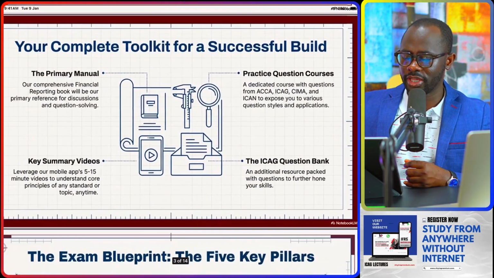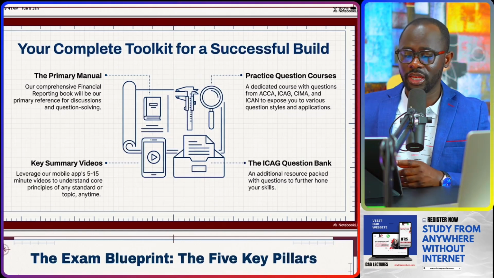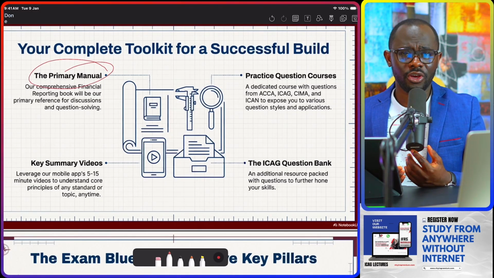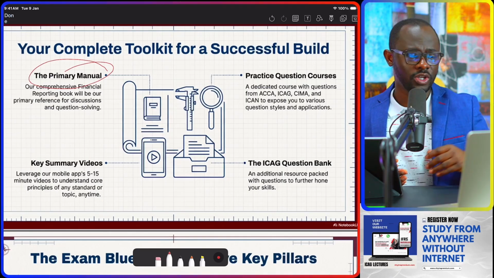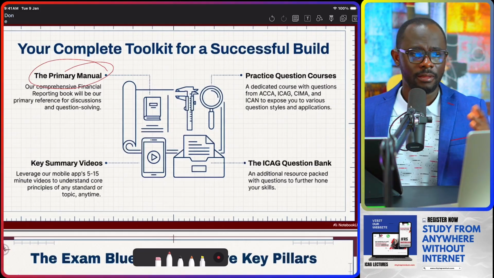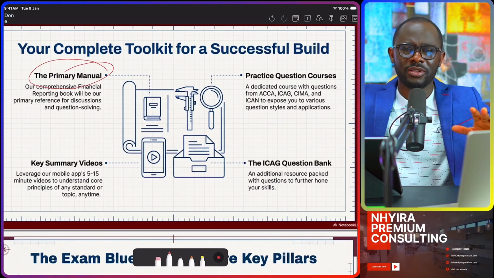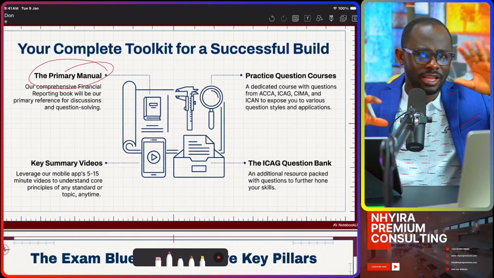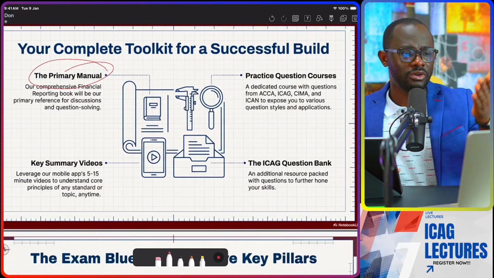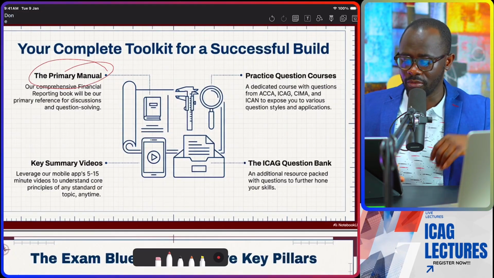But then your toolkit to pass the examination and how our program is going to be will be, number one, our primary source document. Our primary source document, the reference from which questions will be solved, will be our book on corporate reporting or financial reporting. And as we say always, if you have any other book, 99.9% of the time, the topics are going to be the same. So you are not required to get our books. But certainly if you don't have any book, then you want to get our books on financial reporting or corporate reporting to help you along the way.